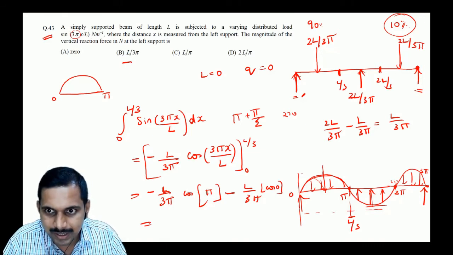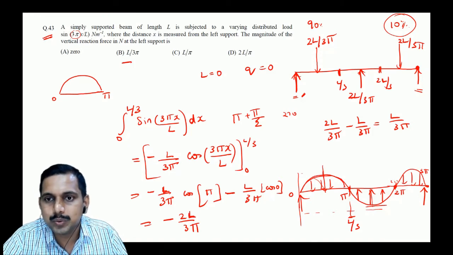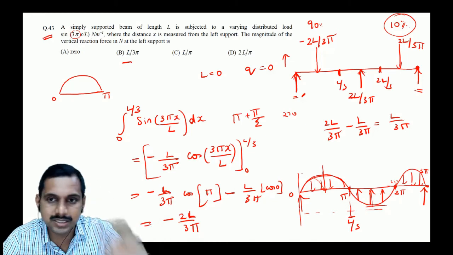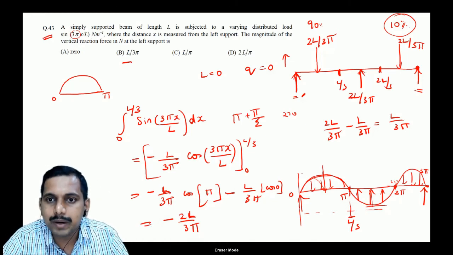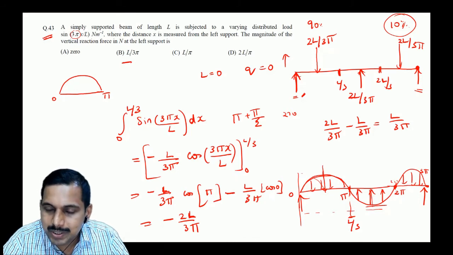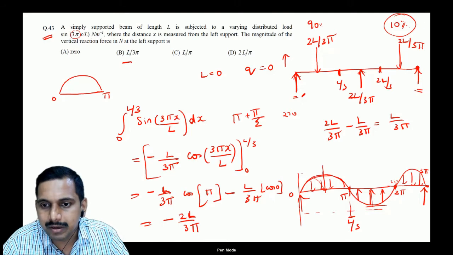So this minus minus. So what we will get here is minus 2L by 3 pi, correct? So minus 2L by 3 pi means over here it is minus 2L by 3 pi, fine, because this is taken as positive direction, so this direction is negative, correct? So we have minus 2L by 3 pi in this direction, minus 2L by 3 pi in this direction, and plus 2L by 3 pi in this direction. So the total would be 4L by 3 pi, correct?